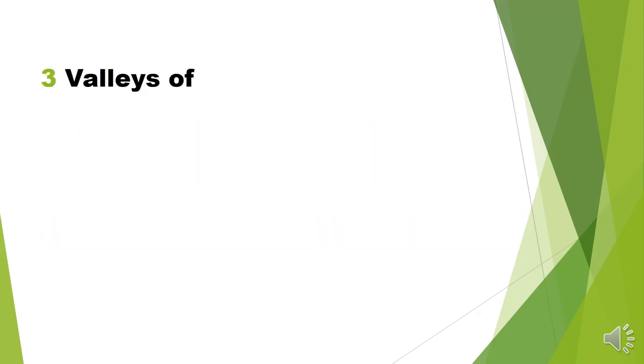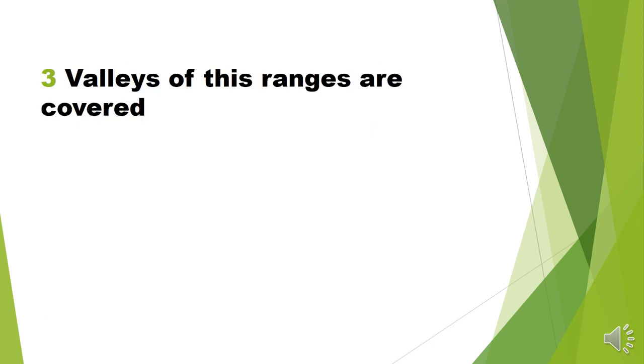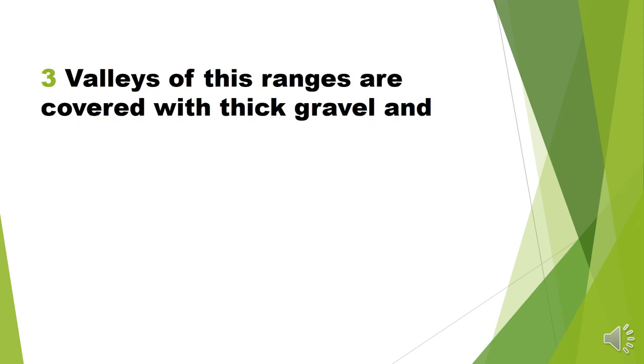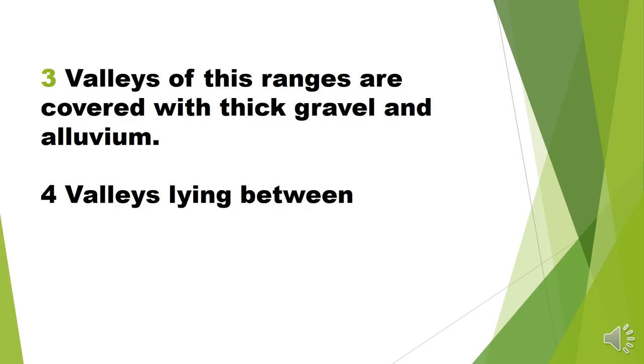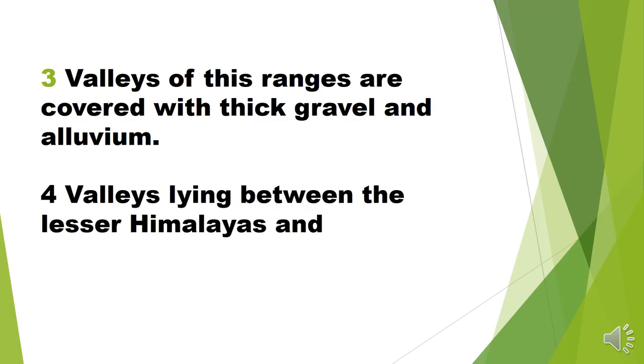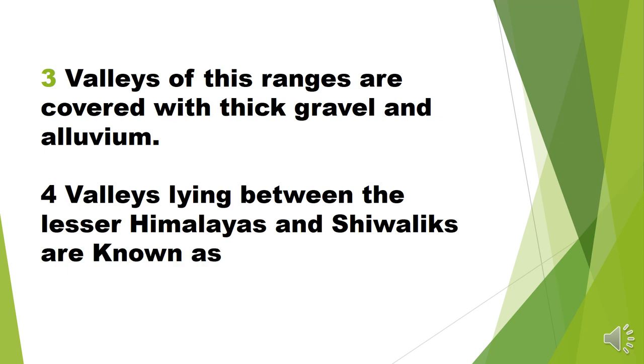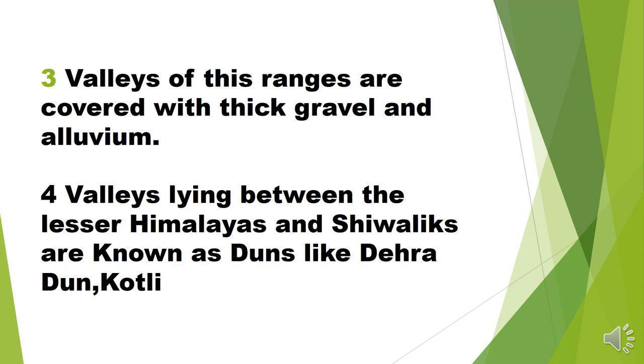And after that, the valleys of this range. Many valleys are found in Shivalik, and they are covered with thick gravel and alluvium, because many rivers coming from Himachal carry sand and silt.